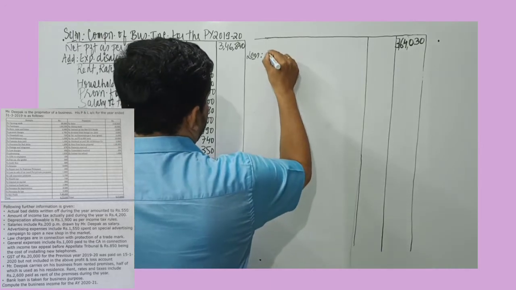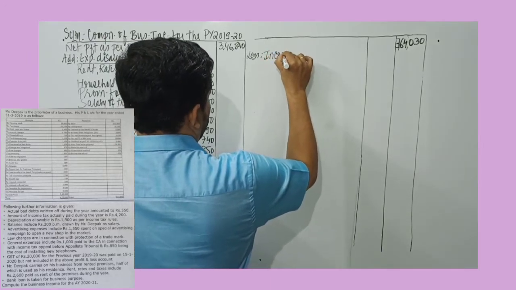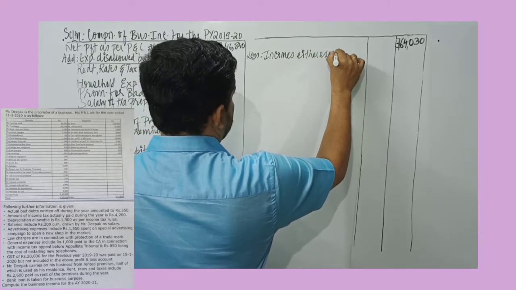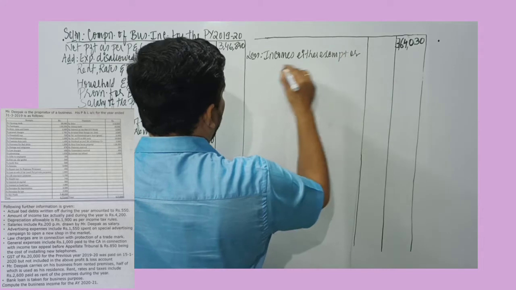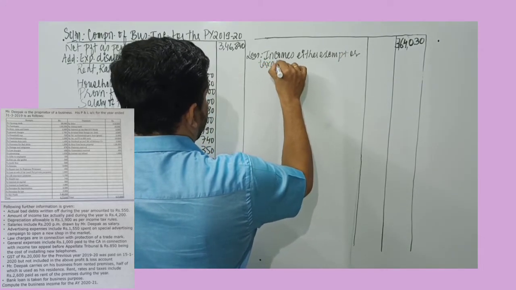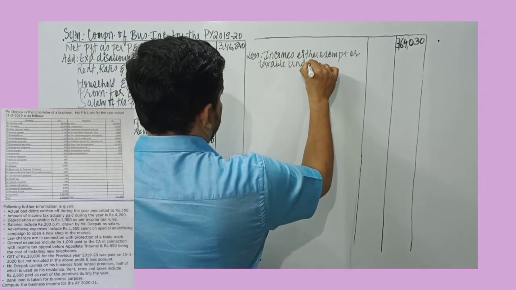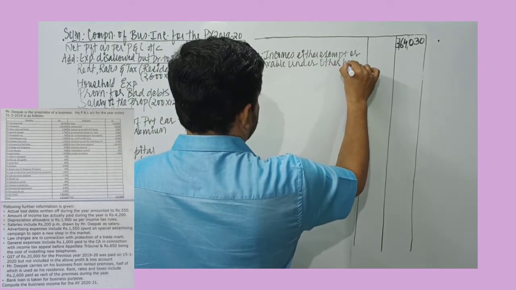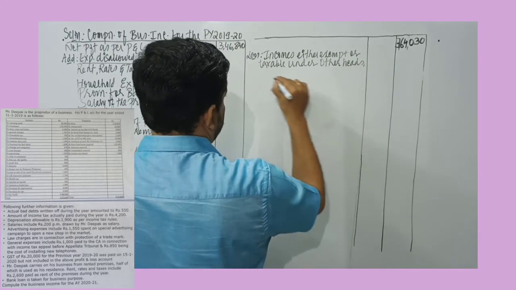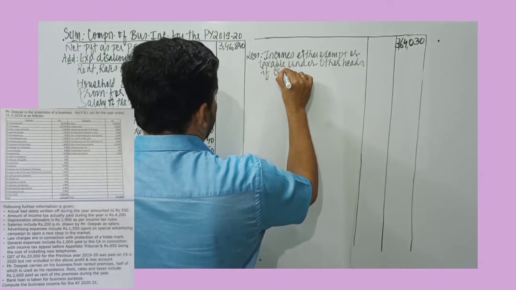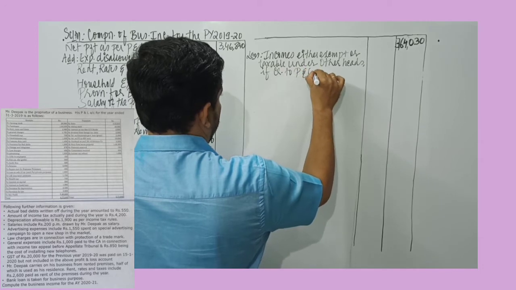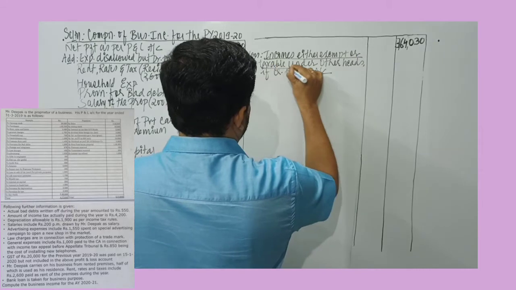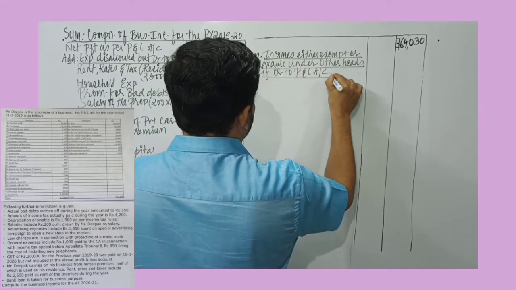So first, incomes which are either exempt from tax or taxable under other heads, if credited to profit and loss account. So incomes either exempt or taxable under other heads, if credited to profit and loss account.